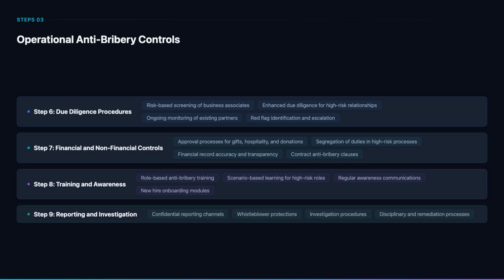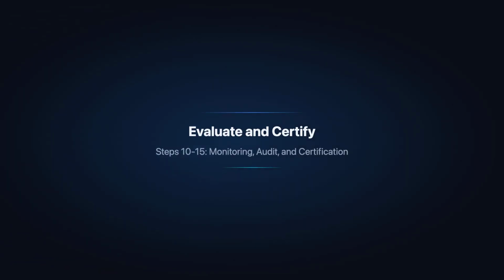Step 9 establishes reporting and investigation mechanisms. Create confidential channels, hotlines, online portals, or designated contacts for reporting suspected bribery. Protect reporters from retaliation. Define investigation procedures that are fair, thorough, and timely, with clear disciplinary and remediation processes for confirmed violations. The final phase covers performance monitoring, internal audits, continual improvement, and the certification process.